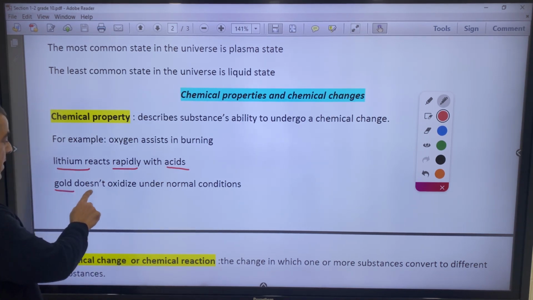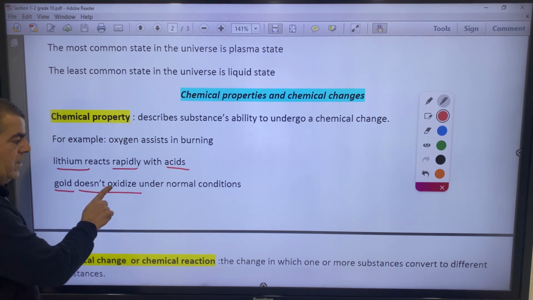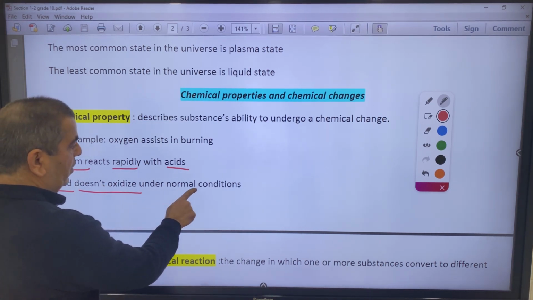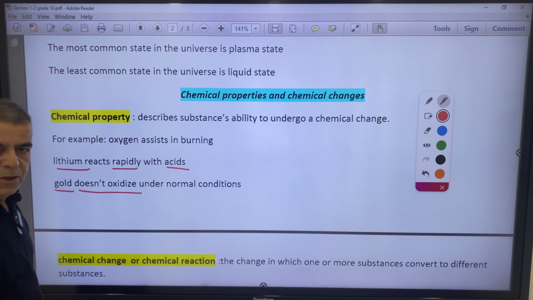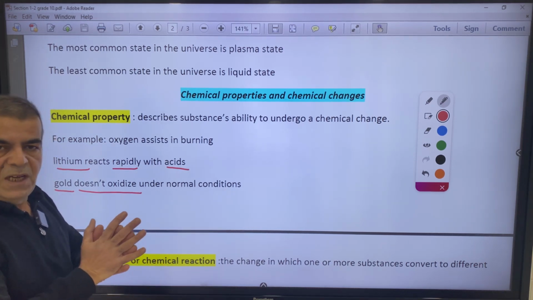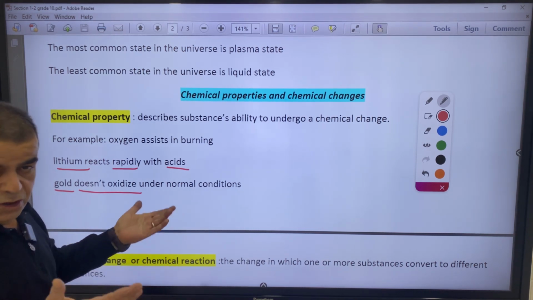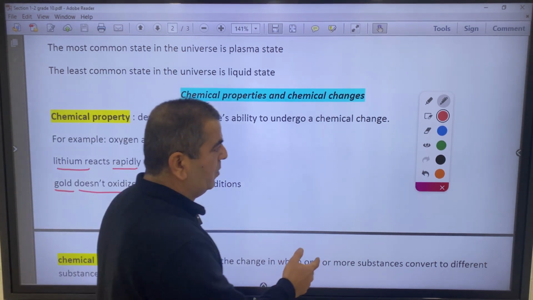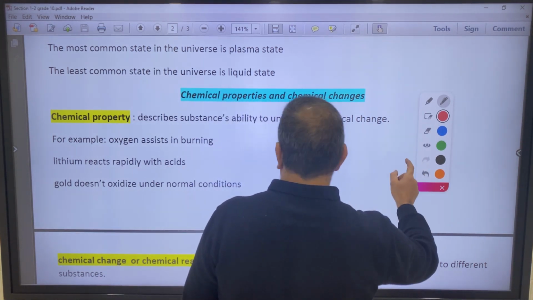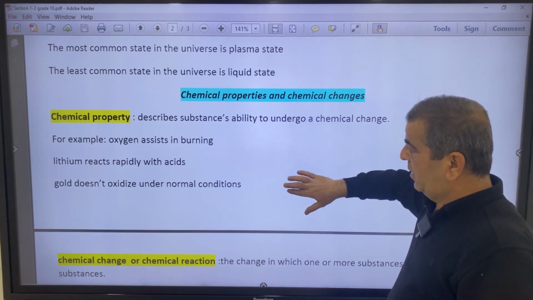Gold doesn't oxidize. It is disability. Doesn't oxidize under normal conditions. That's why gold keeps its value and keeps its purity. That's why gold is precious. Gold is expensive. Why? Because it doesn't change. This is about the chemical property.